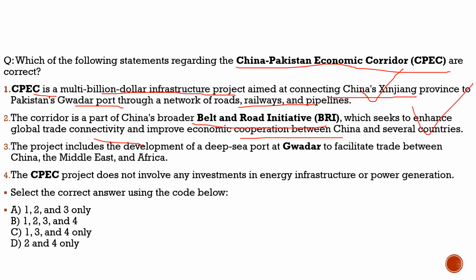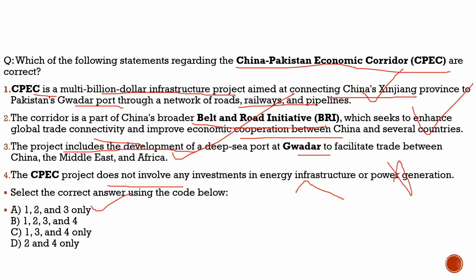Third statement, the project includes the development of the deep sea port of Gwadar to facilitate trade between China, the Middle East and Africa. 100% correct. Nothing wrong with this statement. Statement 4, the CPEC project does not involve any investment in energy infrastructure or power generation. Totally incorrect. It does involve investment in energy infrastructure and power generation. So with respect to this question, the correct statements are statement 1, 2 and 3 only, and from the code given below, the correct code is option A.